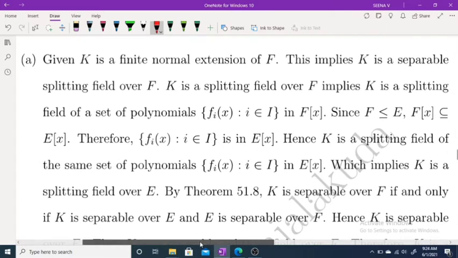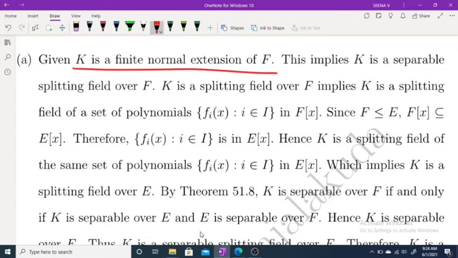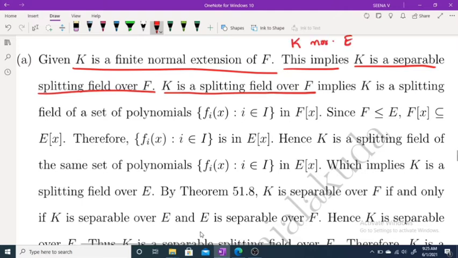What is given? Given K is a finite normal extension of F. What is the meaning of that? This implies K is a separable splitting field over F. Clear? That means K is a splitting field over F, and also K is a separable extension of F. What we have to prove? We have to prove K is a normal extension of E. Okay. So now K is a splitting field over F implies K is a splitting field of some set of polynomials {fᵢ} in F[x].